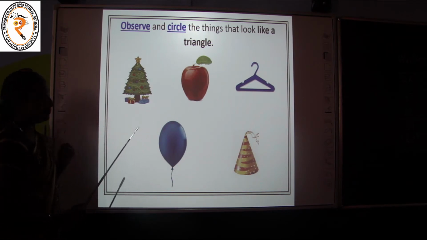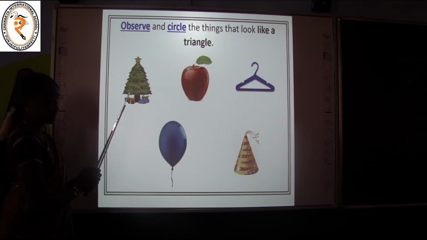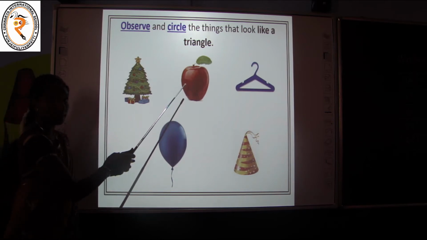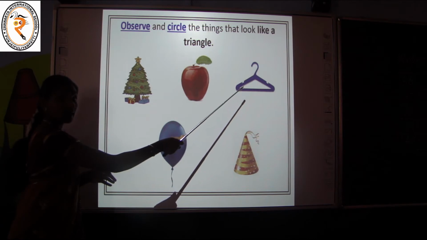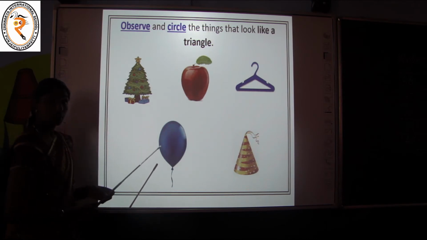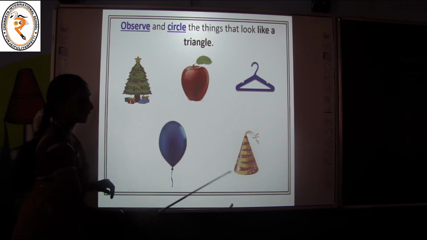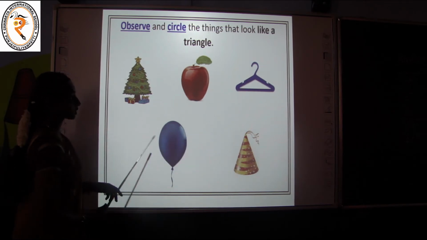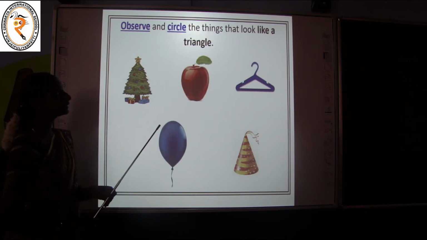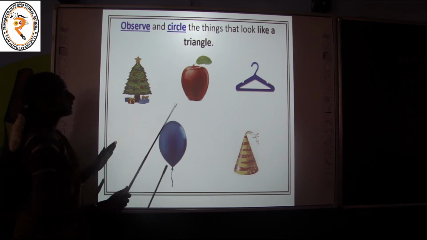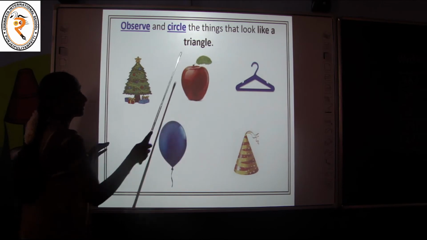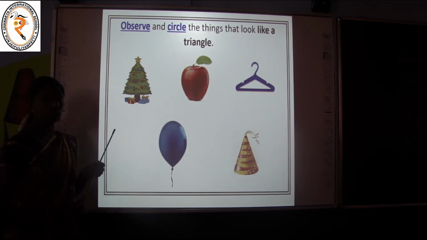Shall we name them? Yes. What is it? Christmas tree. What is it? Apple. What is it? Hanger. What is it? Balloon. Do you like balloons? Yes, I do, children. What is this? Birthday cap. Very good. From these five pictures, you have to circle only the things which look like a triangle. Okay. Which pictures look like a triangle?